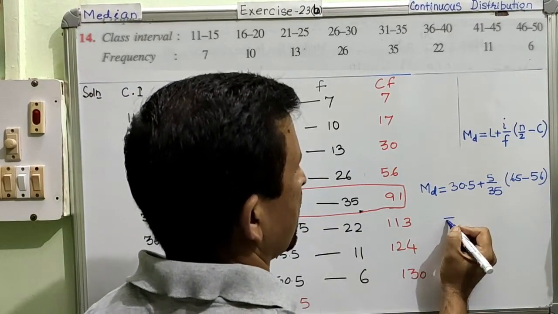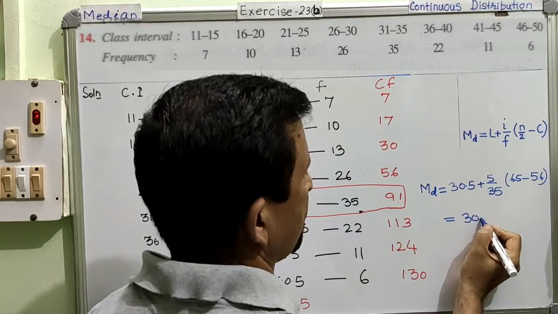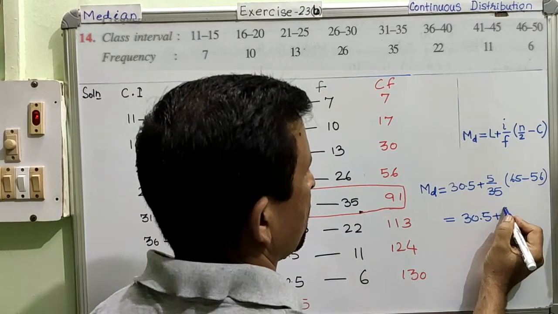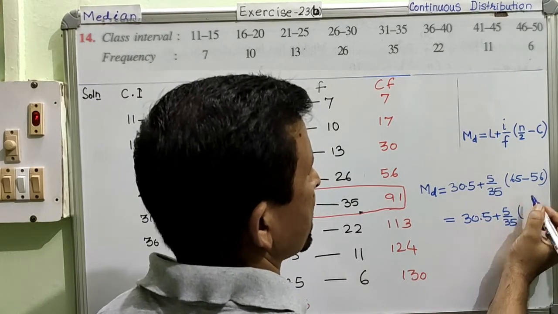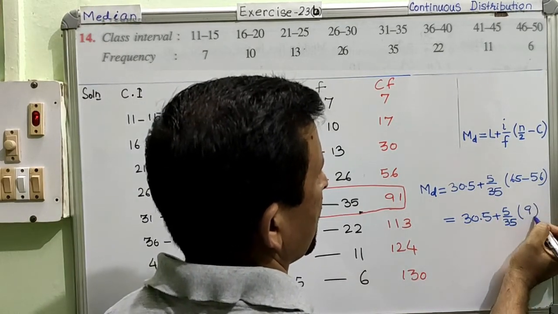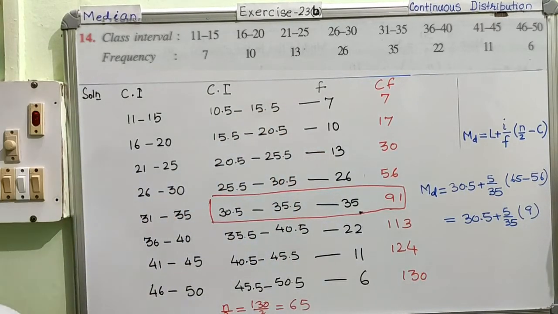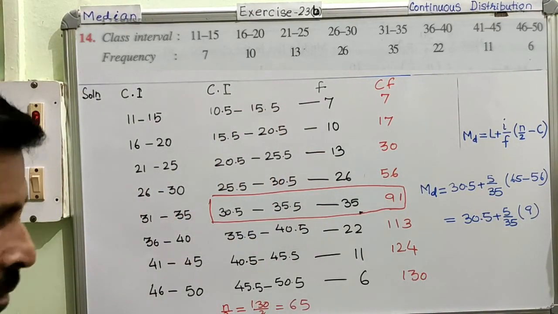Finished. Now simplify, use the calculator, get the answer. 30.5 plus 5 over 35 times 9. Okay.